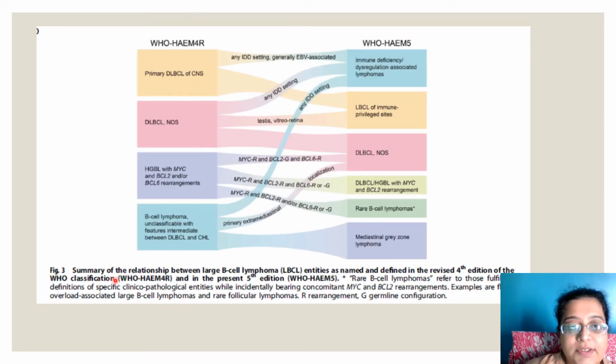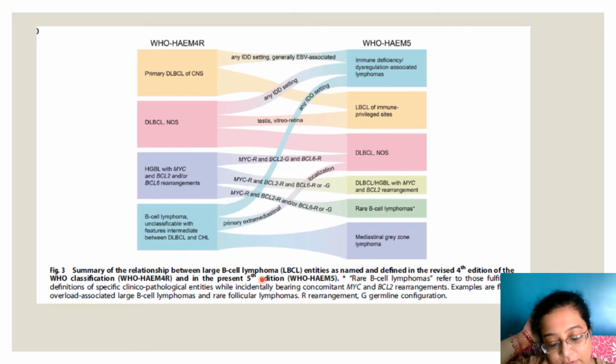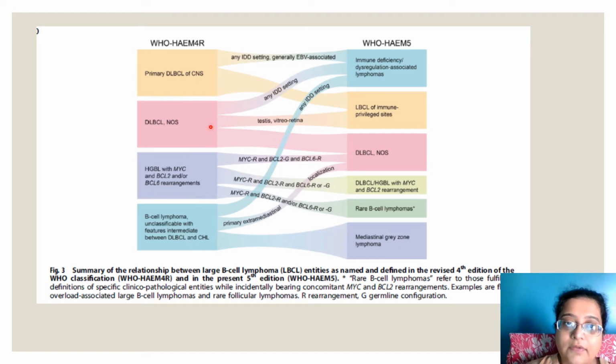Then coming to the summary of the relationship between large B-cell lymphomas, entities as named and defined in the revised 4th edition, Heme 4R, and in the present edition. You know that certain categories have now been removed and just put under a large blanket. Okay? So let's come to that. Over here this is 4R, this is 5.